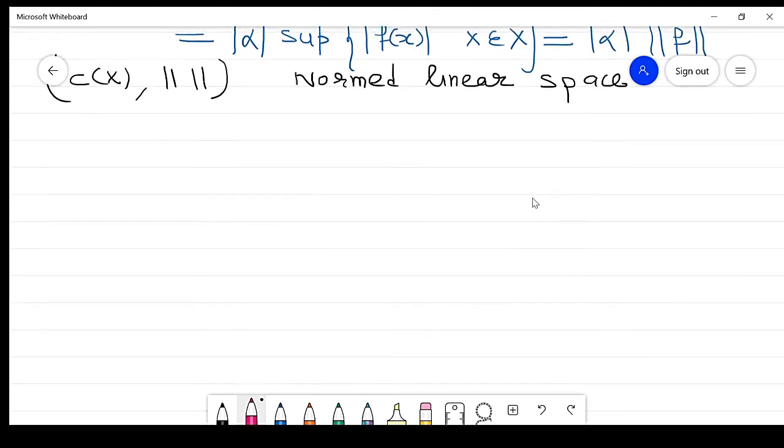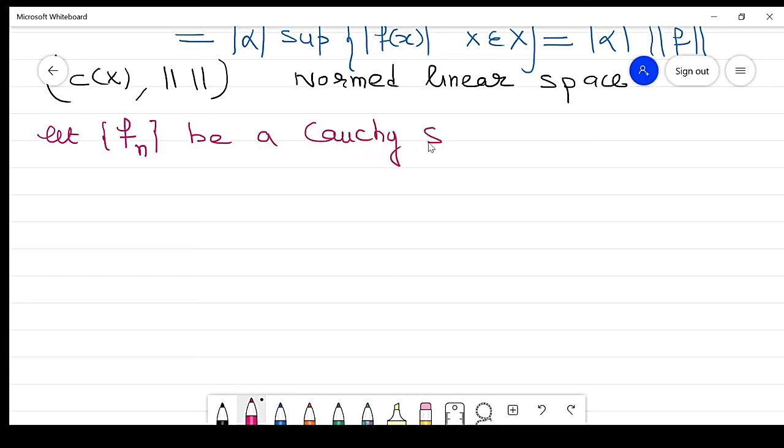If we take some Cauchy sequence in C(X) and it converges to a point of C(X), then it is a Banach space. So let f_n be a Cauchy sequence in C(X), right?